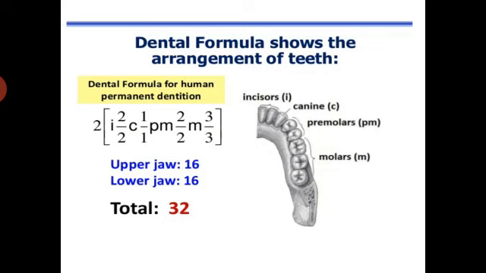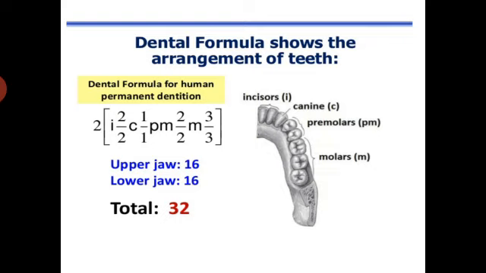So dental formula shows the arrangement of teeth. In this picture we can clearly observe how the dental formula has been calculated. So mostly the number of teeth is fixed in each mammalian species. This mammalian heterodont dentition has been clearly expressed by means of a dental formula in which the number and arrangement of teeth in each half of the upper and lower jaw is constant and identical.